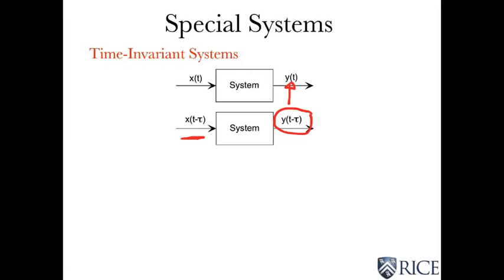That does not mean that signals can't vary with time. That's certainly not the case, but it does mean the system doesn't change its behavior with time. It stays the same. So let's go through a little set of examples and see if we can figure out how to classify signals according to whether they're linear or time invariant.